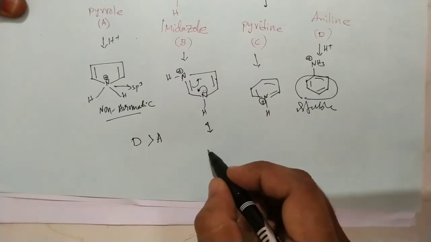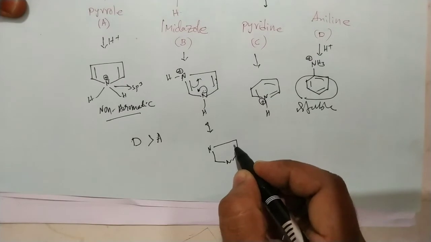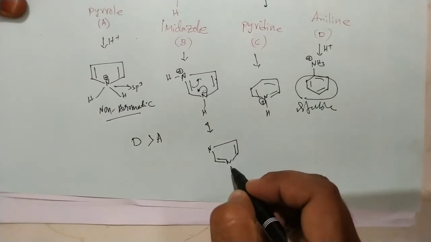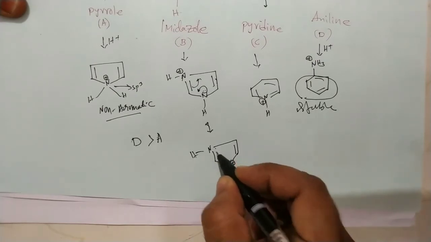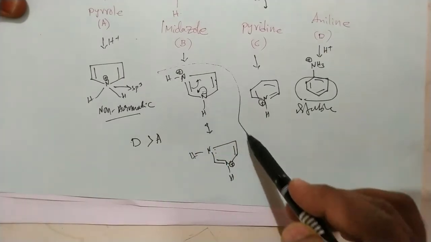This conjugate acid has equal resonating structures. This one carries a positive charge, this one hydrogen and a lone pair. So these two resonating structures are equal.